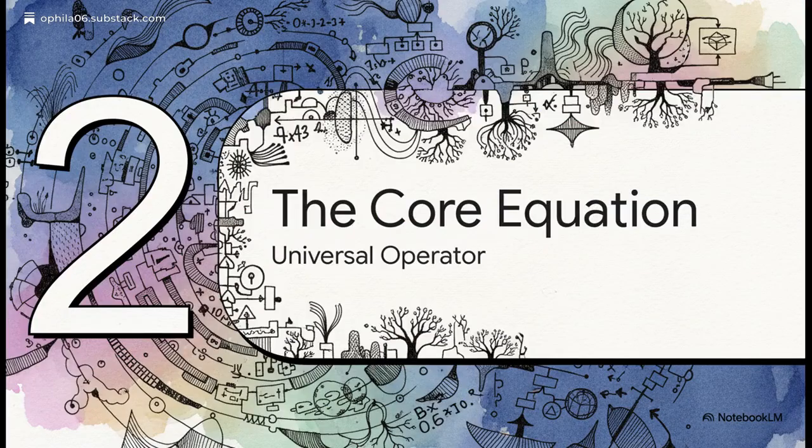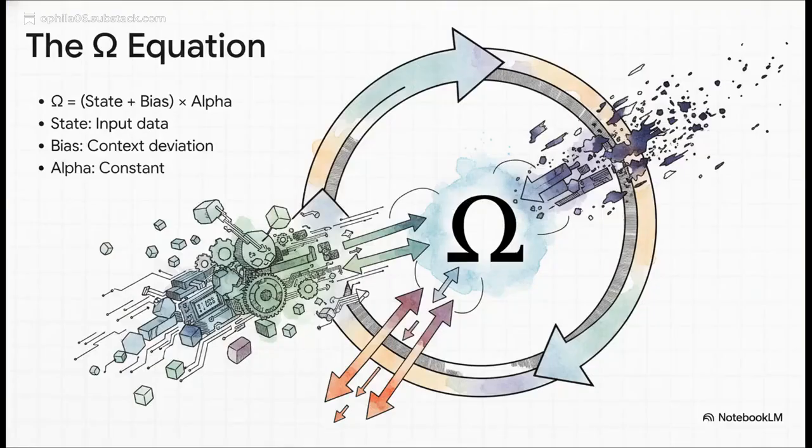Moving on to Section 2, unpacking the core equation, the universal operator. According to the Codex, this single equation supposedly unifies cognition, evolution, and physics. Here's the breakdown. You start with a state, say a piece of physical or cognitive data. Then you add a directional bias, inject that required entropy or chaos we talked about earlier, and you multiply the whole thing by alpha total, which is a universal scaling factor. It creates this continuous, recursive loop that models exactly how systems learn and grow.